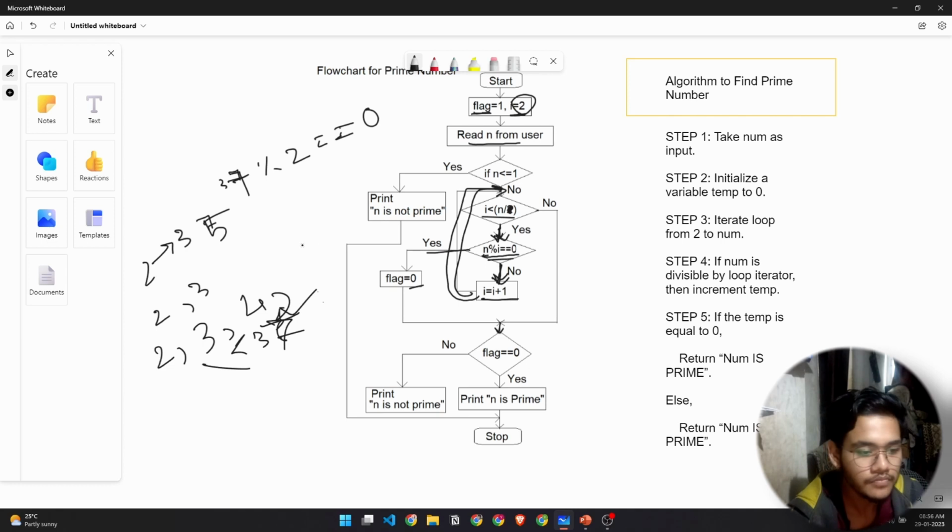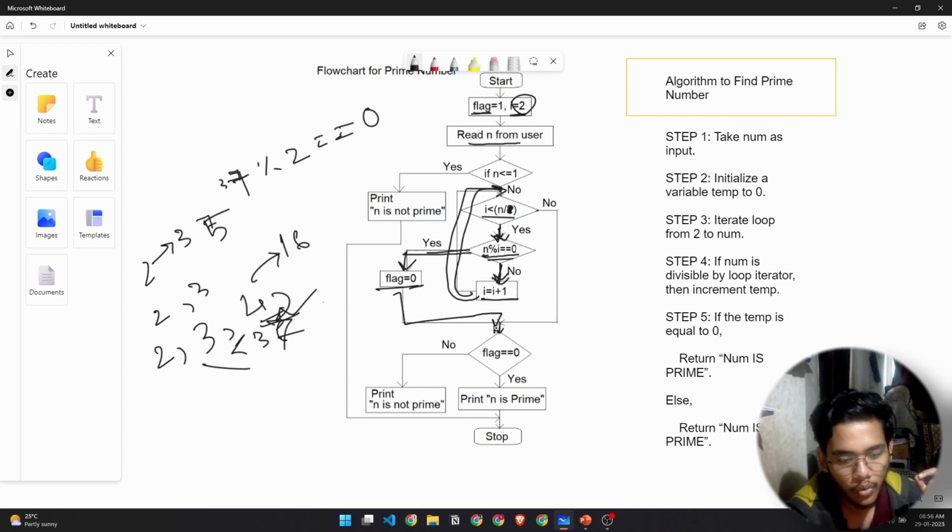Again it will check the condition, it will go back, check the condition, and that condition is true, so it again goes inside the loop. Okay, now let's say the number was 16. In the case of 4, this number would divide, it was divisible by 4, then it would have gone here and the flag would have been set to 0, will go out of the loop, and then this flag condition will be checked, and since it's 0 it would have printed n is not prime, and then the program would have stopped.